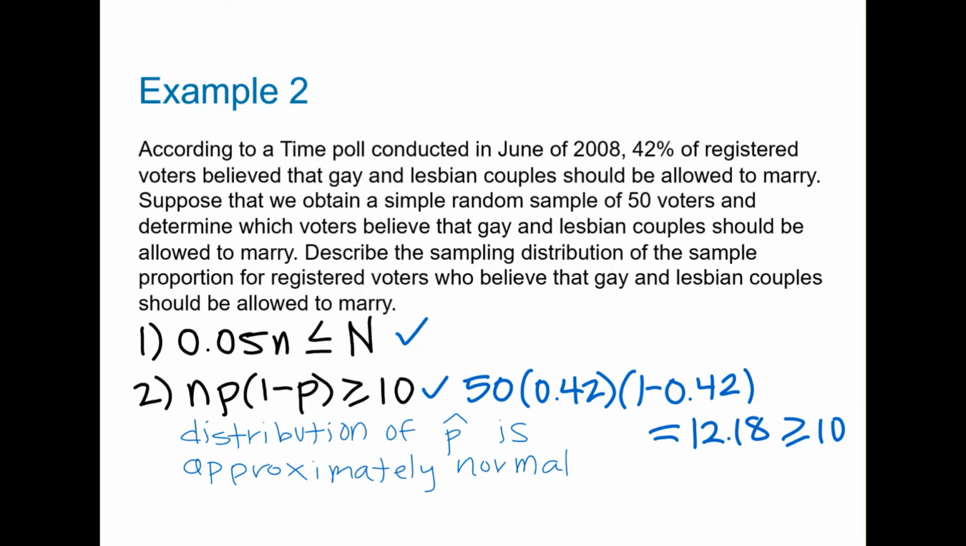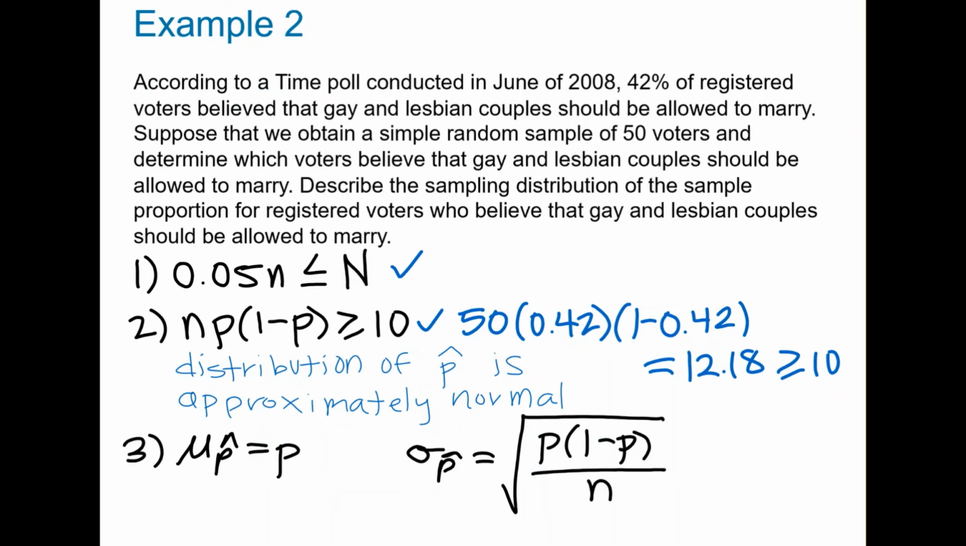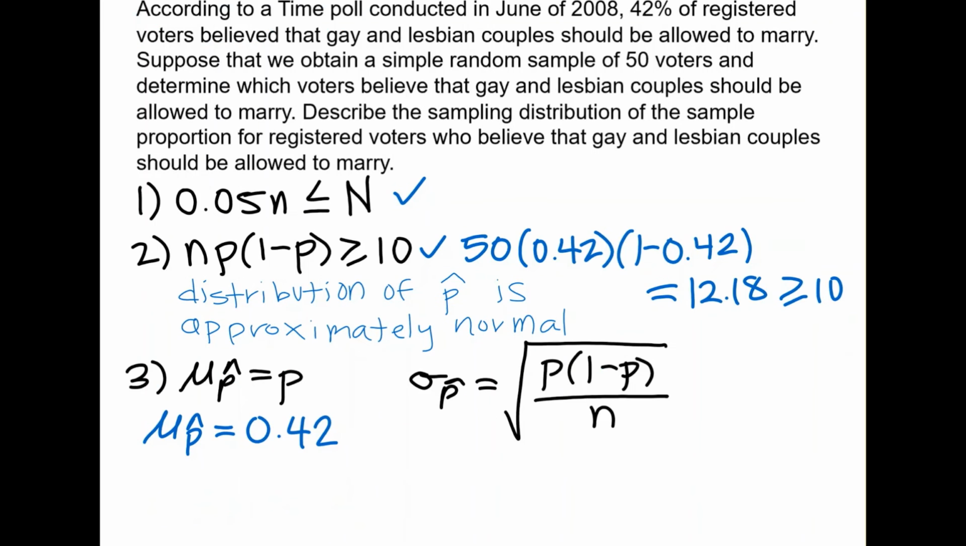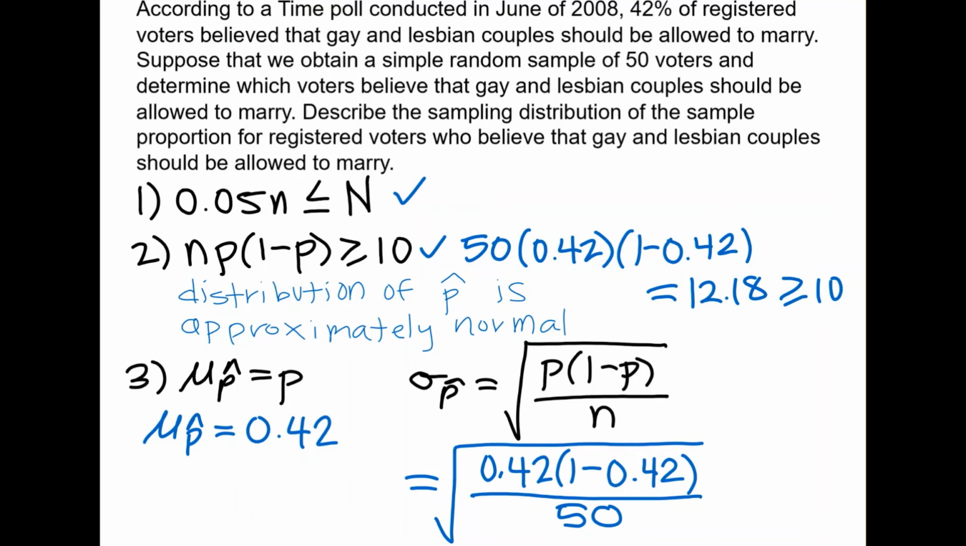So because the distribution of p hat is approximately normal, we need to compute the mean and the standard deviation of the sample proportion. The mean of the distribution of p hat is p, which is the population proportion. The population proportion is 42% or 0.42. Now let's compute the standard deviation of p hat. Let's substitute the values for p and n. Type this in your calculator and round to 4 decimal places and you get approximately 0.0698.